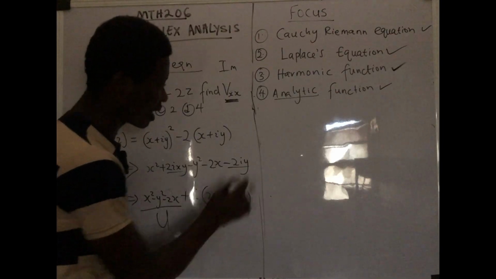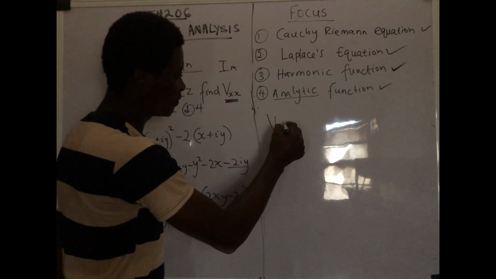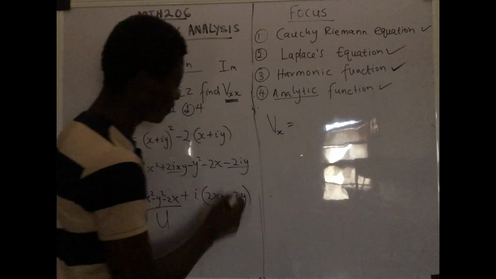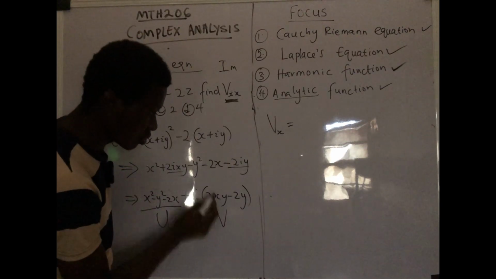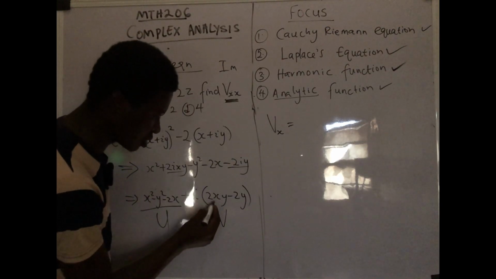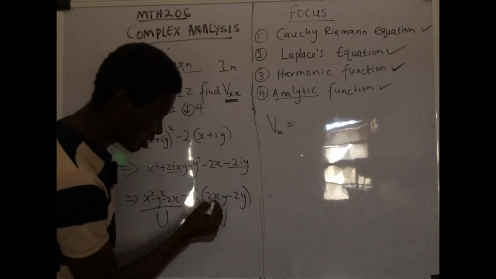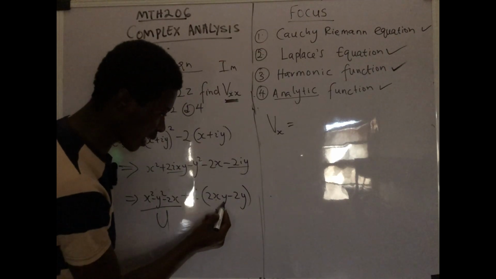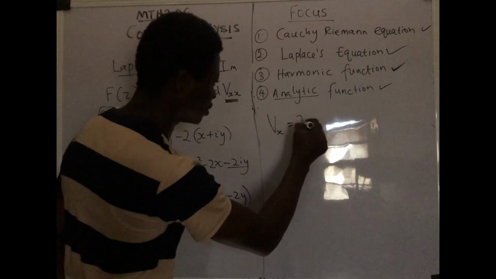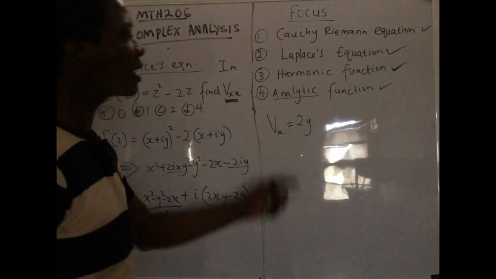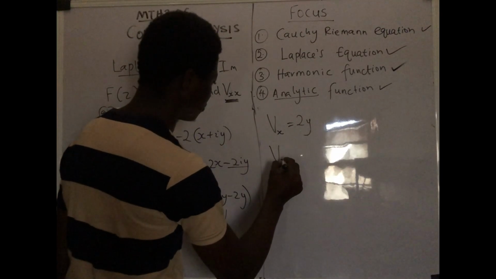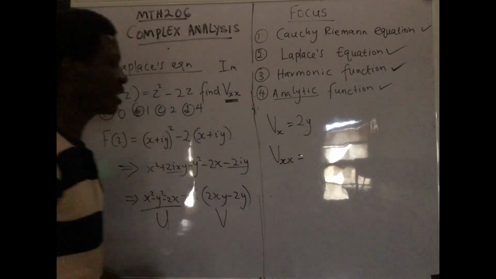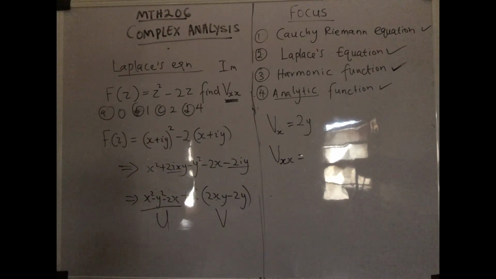Okay, so let's see. Now focusing on this part, let's do the first derivative. Remember, it's with respect to x that they told us. So focus only on x. Differentiate x here, you get 1, so you'll be left with 2y. This one is 0. So that means 2y, right? Then you come again and differentiate x again.